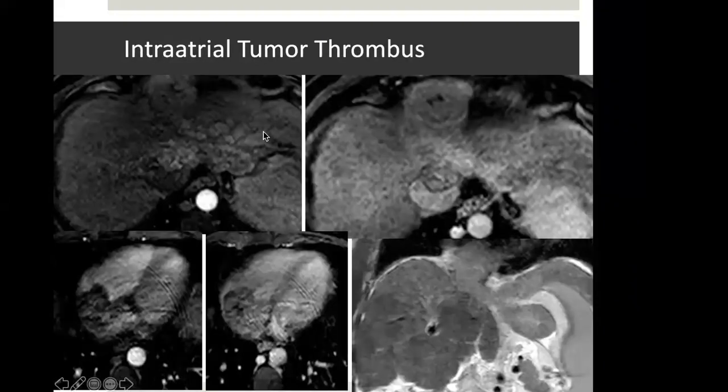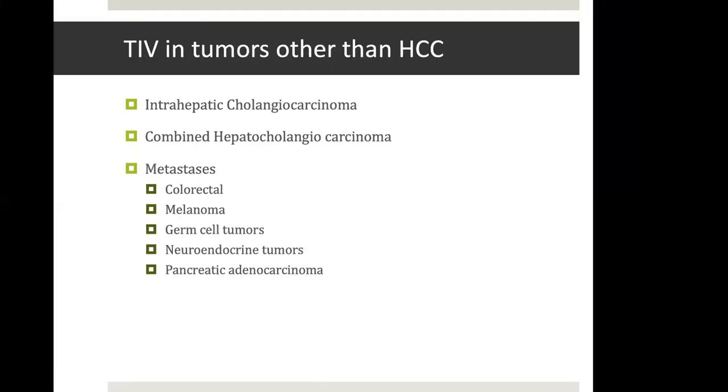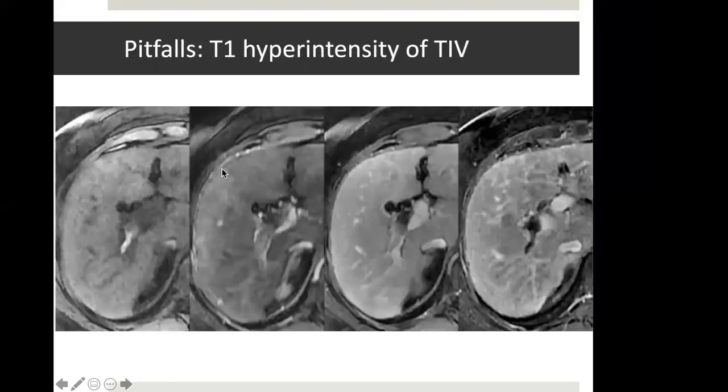Sometimes tumor in vein may be quite aggressive. Like in this particular case, there was a diffuse HCC in the left lobe of liver. There was tumor in left hepatic vein, which went into the IVC, and through that, it went into the right atrium. So it is not uncommon to see these kind of advanced tumor in vein also. This particular case was treated very well with SBRT and ablation therapy. Now, tumor in vein, although most commonly seen with HCC, is not synonymous with HCC. It may also be seen with intrahepatic cholangiocarcinoma, combined hepatocholangiocarcinoma, or with some of the metastasis.